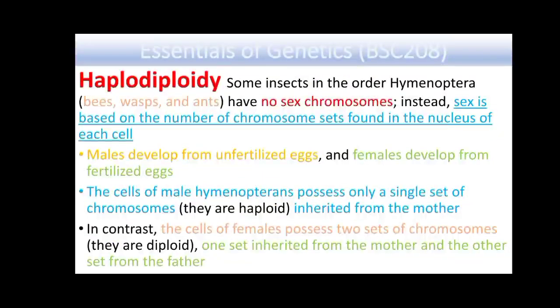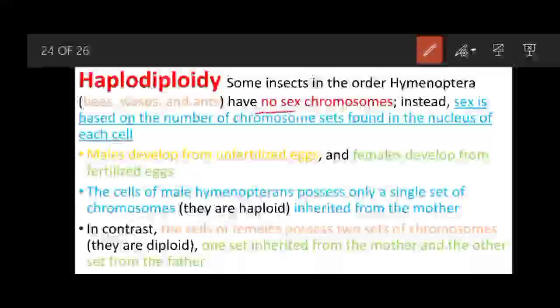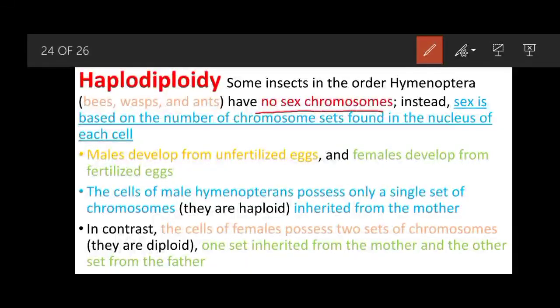So the next topic is haplodiploidy. Some insects in the order Hymenoptera, which includes some bees, wasps, and ants, have no sex chromosome. There is no sex chromosome in this order.